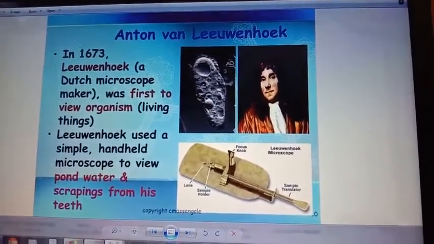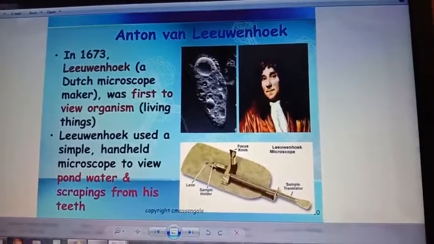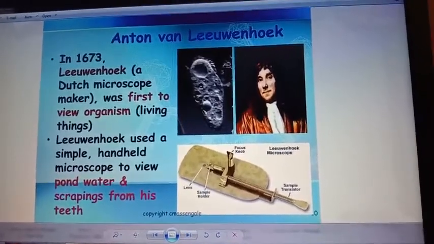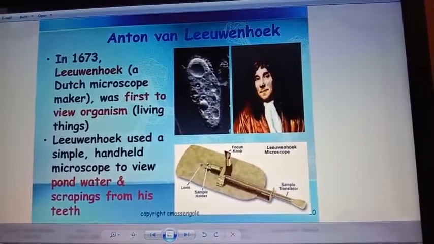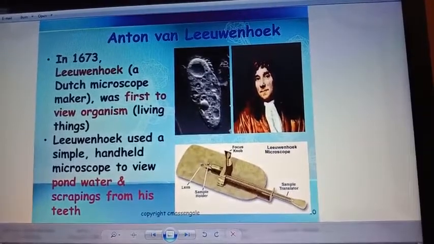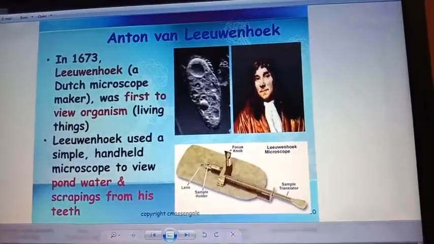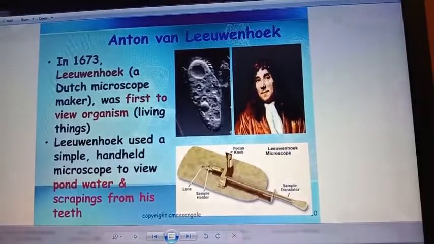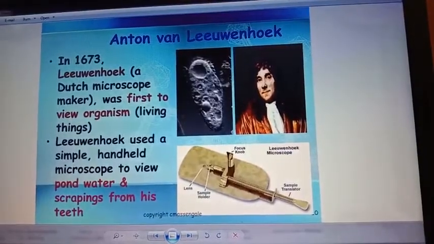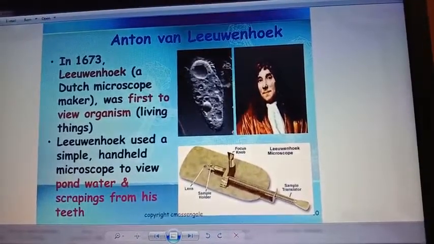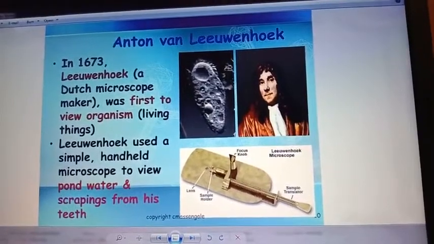So, the term cell was first coined by Robert Hooke, and the single-celled organism bacteria was first observed by Anton van Leeuwenhoek.